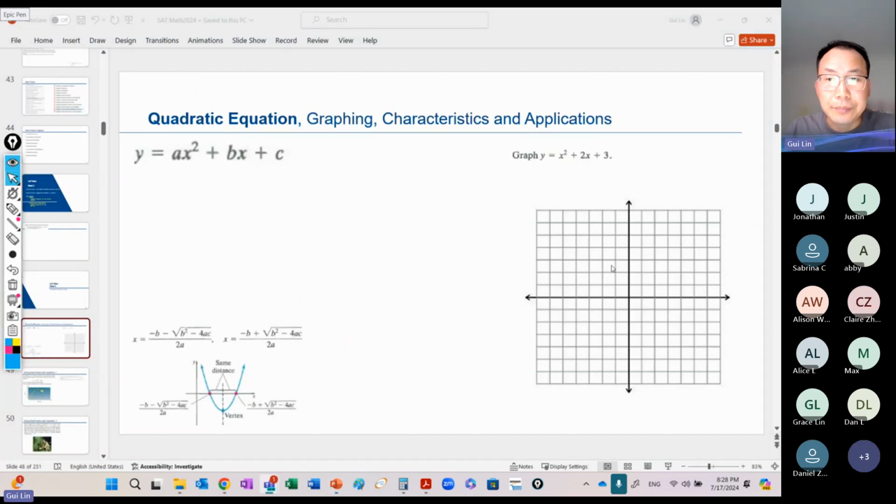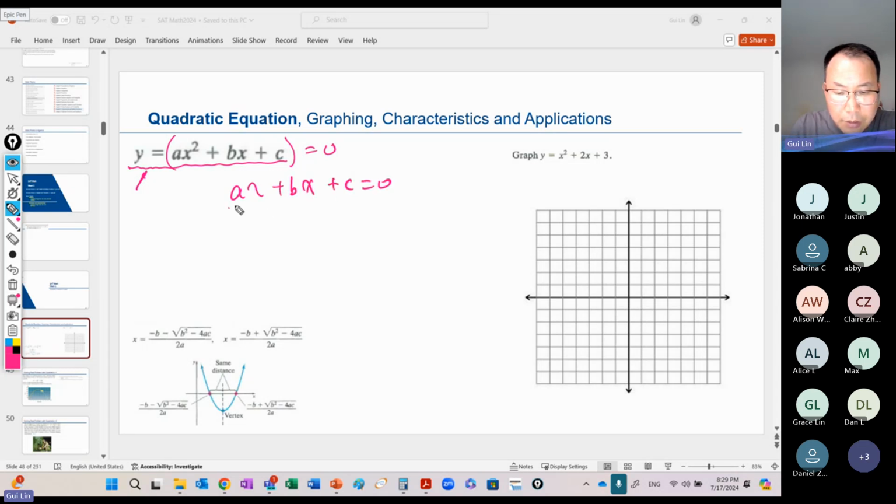Okay, so let's focus on this one right now. The quadratic equation has a general form, right here, like this one. And earlier, before we moved on to quadratic equations, we often talked about polynomials, right? Like this part equals 0. We talked about this part equals 0. So how do we find the solution of this one?